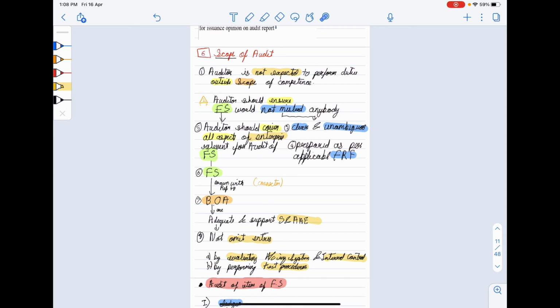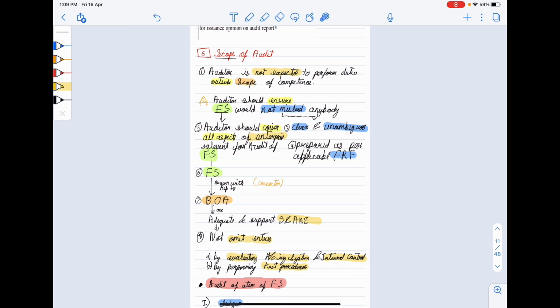Then financial statement should be drawn with reference to books of account, and books of account should be adequate and should support sufficient and appropriate audit evidence, and books of accounts should not omit any entries. So easy 8 points. One final last revision.